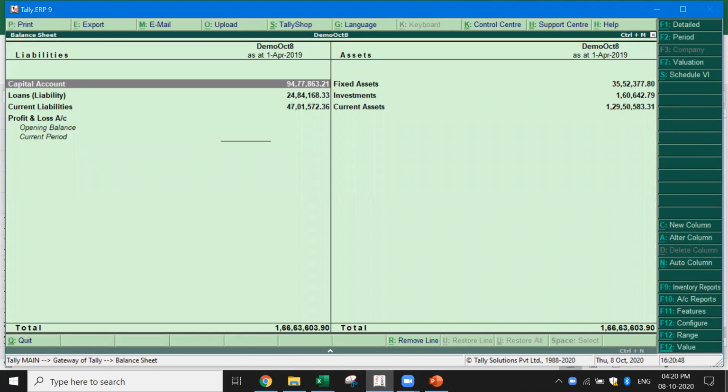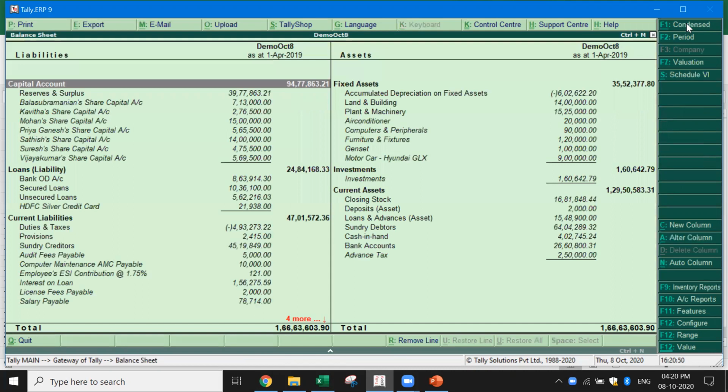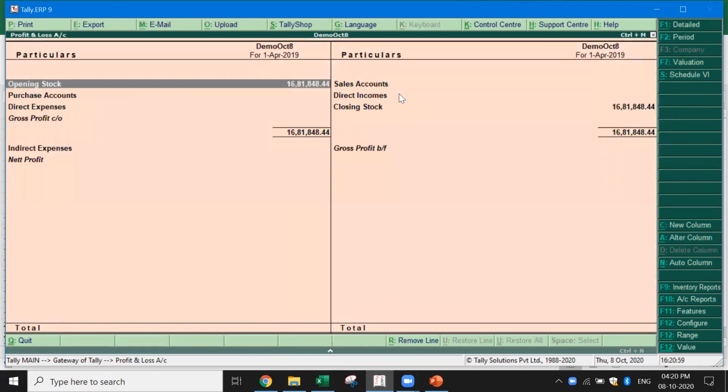Now you see, if I click on detailed, I should be able to get the complete balance sheet here. So it means it includes the opening balances. Okay, now let's say, what about the profit and loss account? In the profit and loss account, I'll have only the opening stock and the closing stock. The same amount is taken as the closing stock.